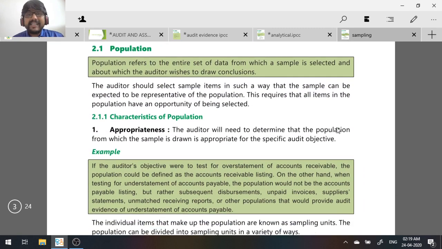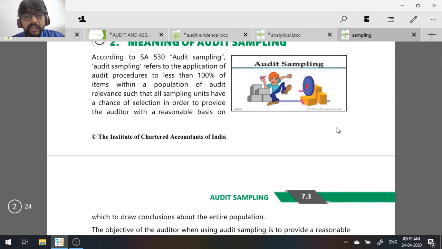Now what is population? I said pause. Did you pause? I'll give you one more chance to pause.